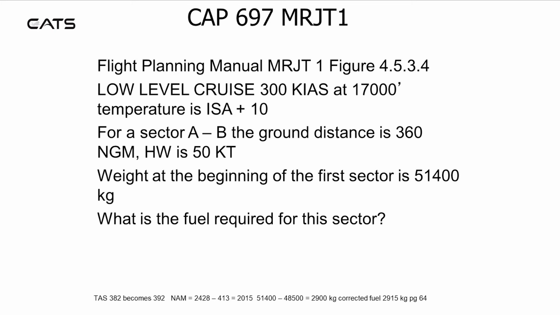Go back into the table with the 2,015 and find the corresponding weight, which is the nearest to it, which is 48,500. Subtract this from your initial start weight, 51,400 kilograms, to get 2,900 kilograms. But because the temperature wasn't ISA, it needs to be corrected to give 2,915 kilograms.